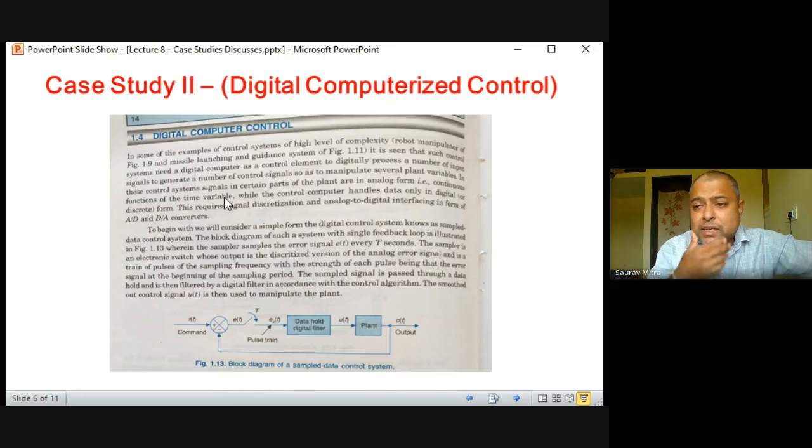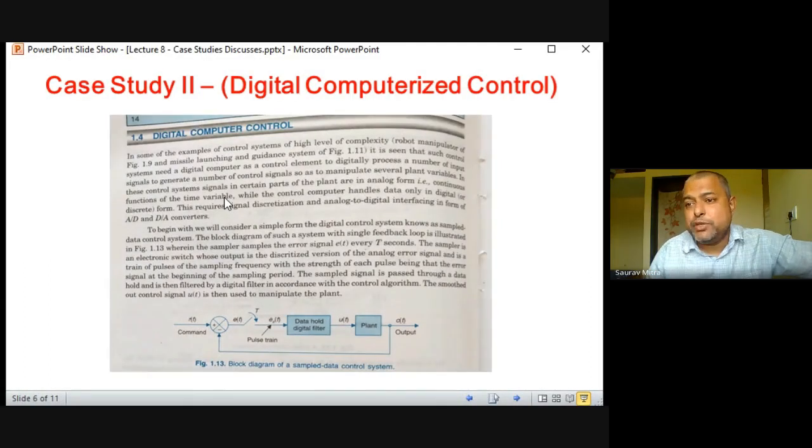So digital and discrete, I told you. What does discrete mean? On the x-axis, the first output occurs at 0, then 1, then 2, then 3. What are 0, 1, 2, 3? They are different sampling instances. So in a discrete signal, on the x-axis, output occurs at the sampling instances: first 0, then delta TS, then 2 delta TS, then 3 delta TS, 4 delta TS. We call it sampling instant 0, 1, 2, 3, 4, 5. Between sampling instants 0 and 1 in a discrete signal, nothing happens.